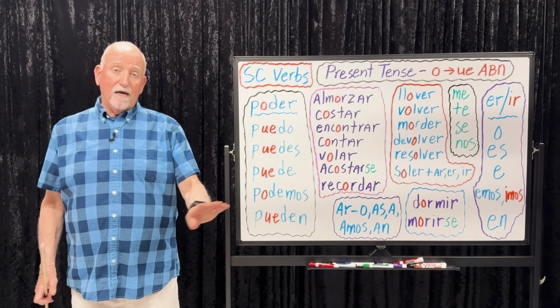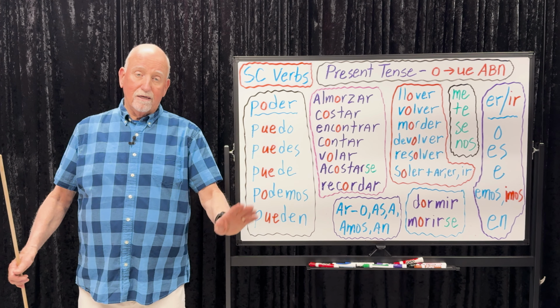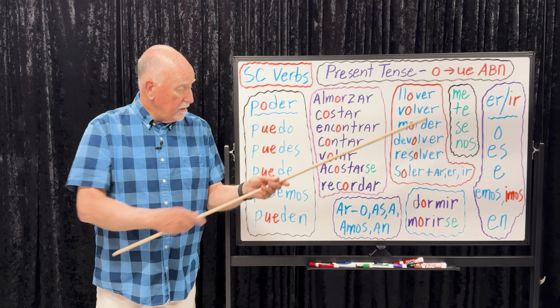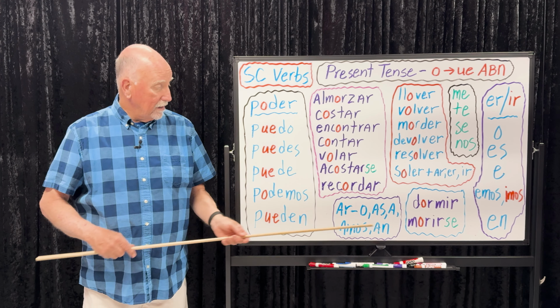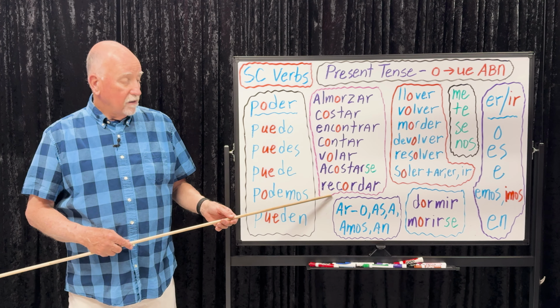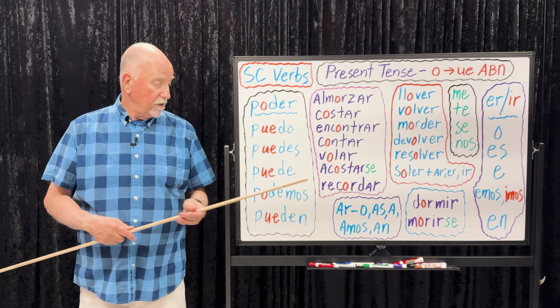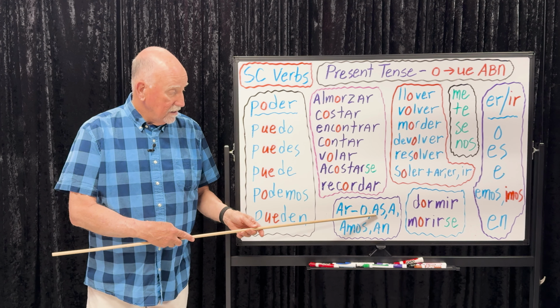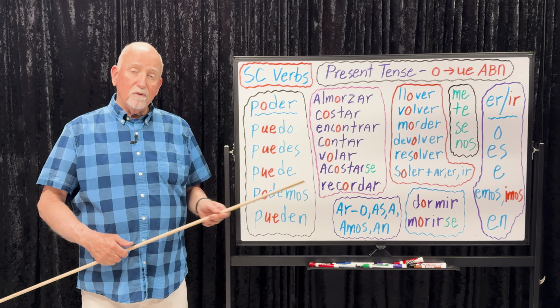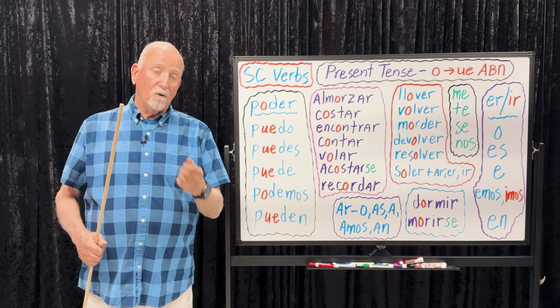My dad never flies. Mi papá nunca vuela. My sister and brother always fly. Mi hermano y hermana siempre, change that O to UE, siempre vuelan. Recordar. I remember, yo recuerdo, O to UE. Do you remember? Recuerdas? We always remember. Siempre recordamos.